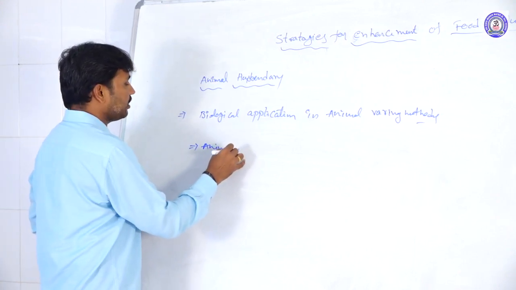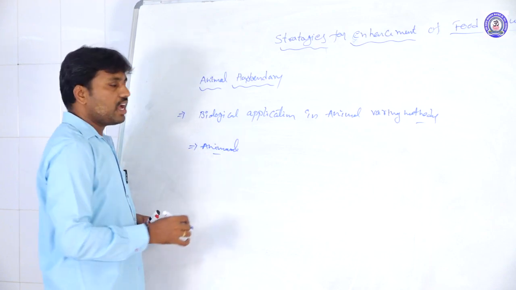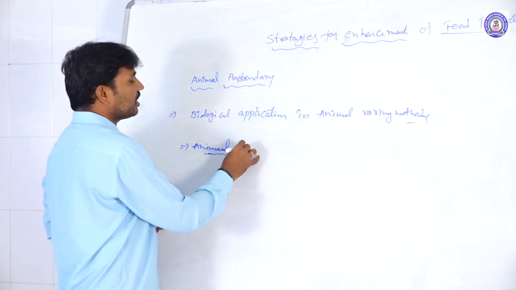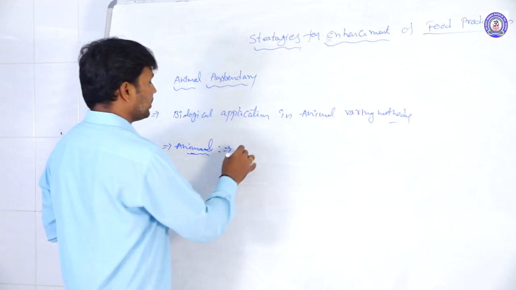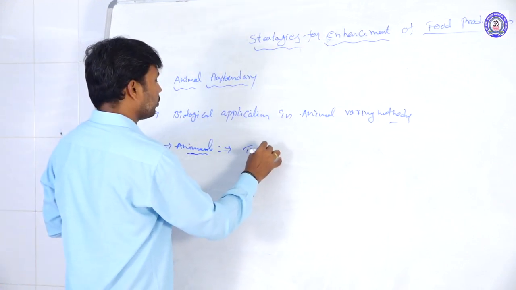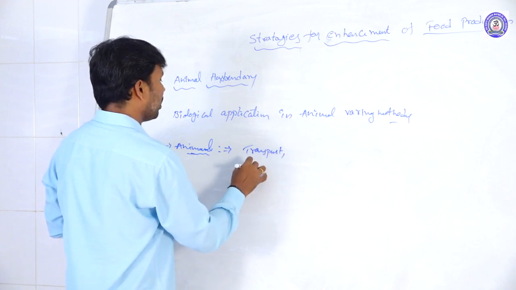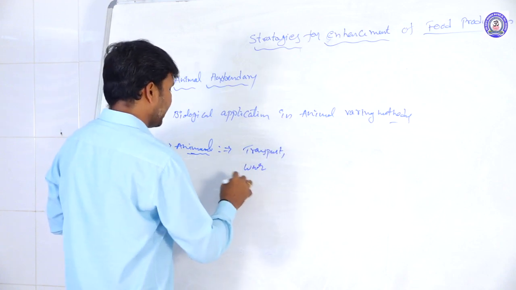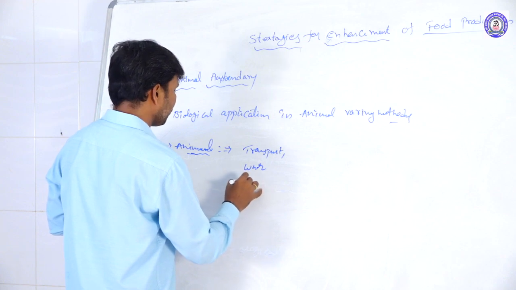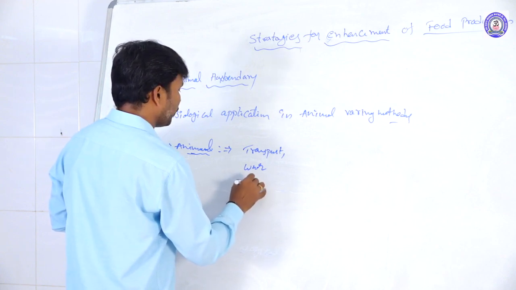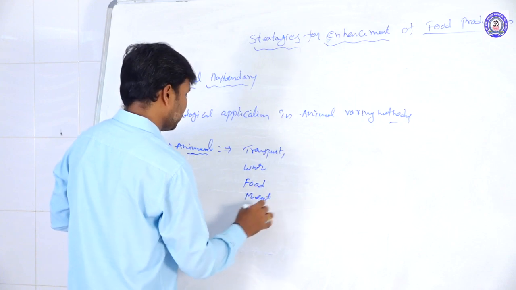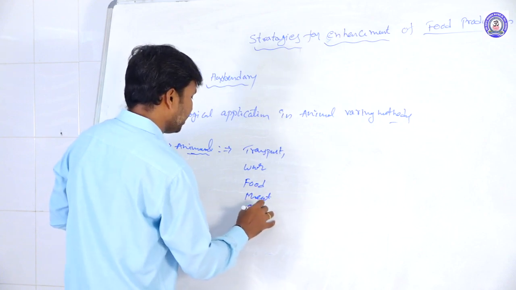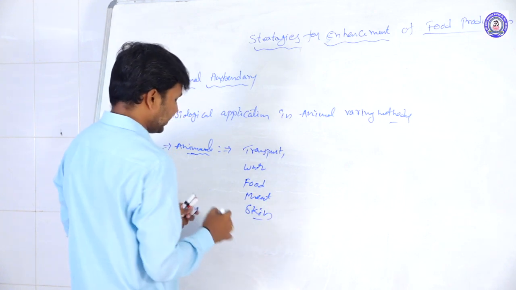Many animals are reared for different purposes, for example transport, wars, food, meat, skin, like that.